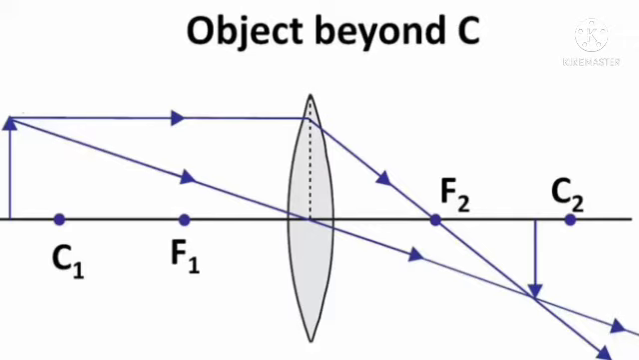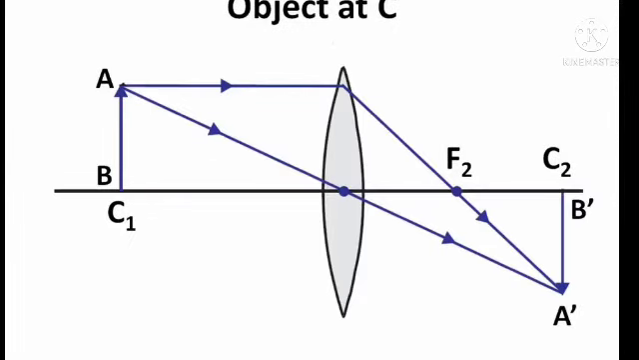We have chosen two rays. One ray passing parallel to the principal axis and another ray passing through optic center to locate the position of image.